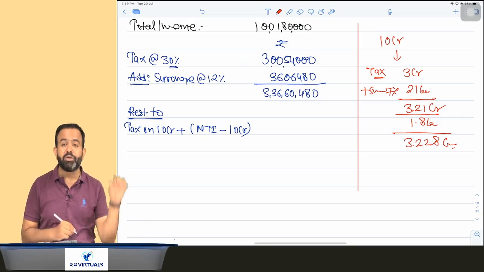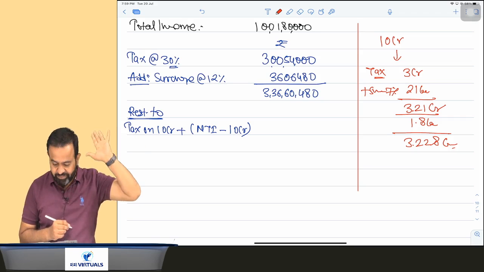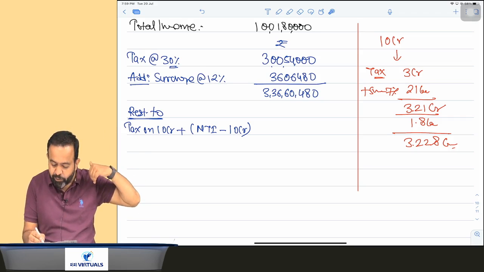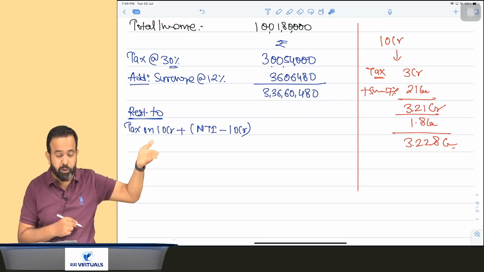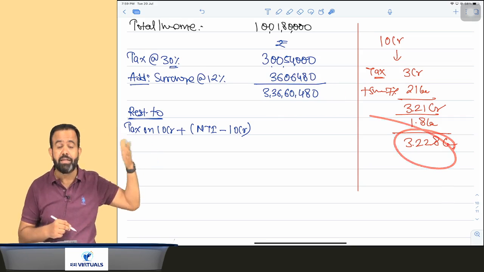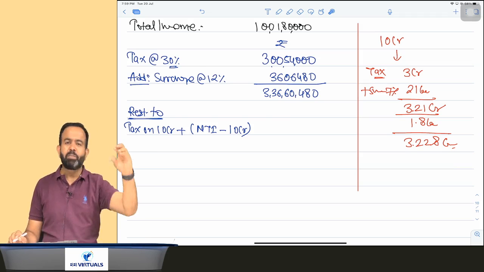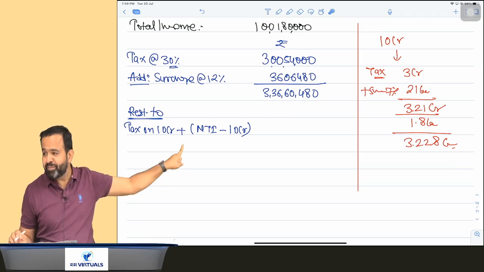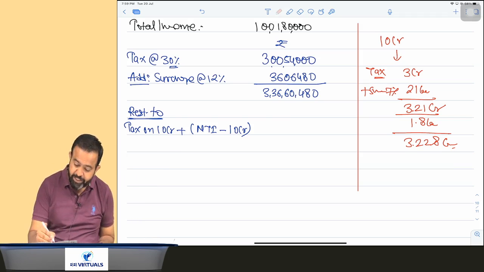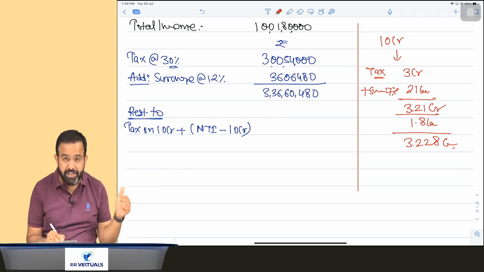That is called your limit amount. But here it's 3 crore 36 lakh 60,000. That is more than this amount, 3 crore 22 lakh. So here you will get the marginal relief. In simple words, here you made one mistake, because while calculating tax on 10 crore, you have taken just 3 crore.